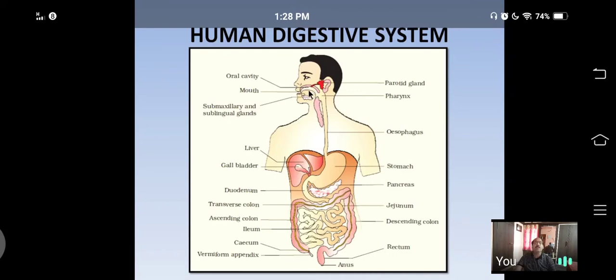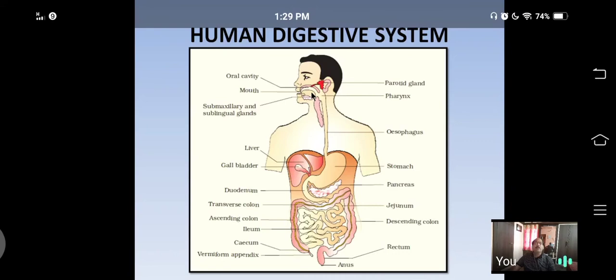It also receives saliva from the salivary glands. That saliva makes the food wet, and with the help of teeth and tongue, food is crushed and ground into smaller and smaller bits. That is called mechanical digestion.